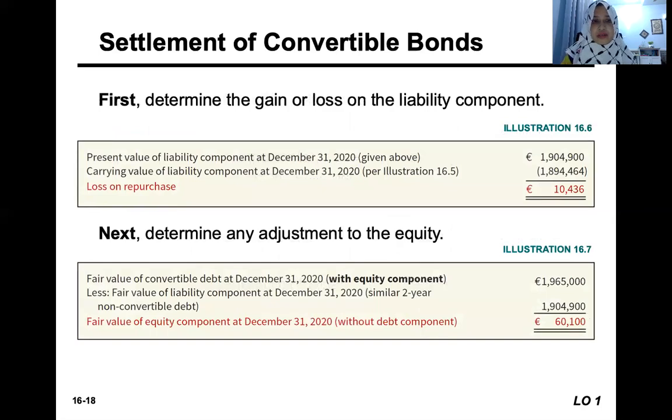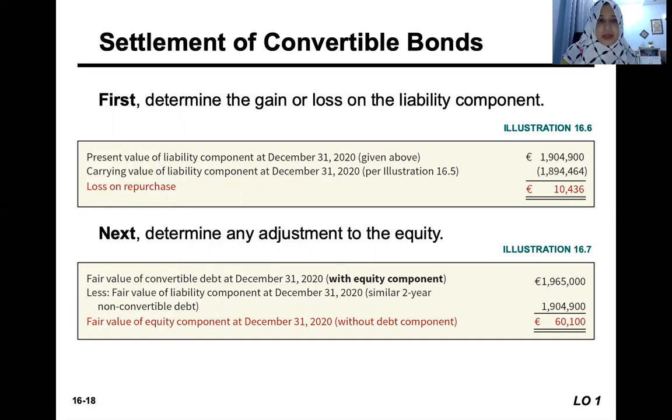So we deduct the present value of liability minus the carrying value of liability. Then we identify the loss on repurchase. Then we take any adjustment to the equity. The fair value of convertible debt with equity component is 1,965, which is the fair value given just now.